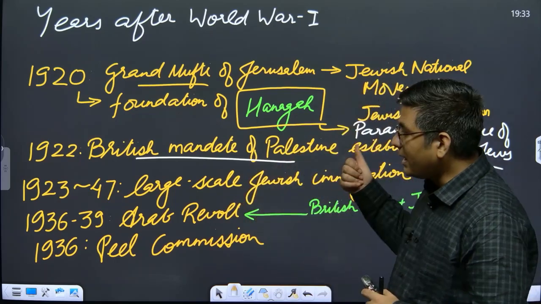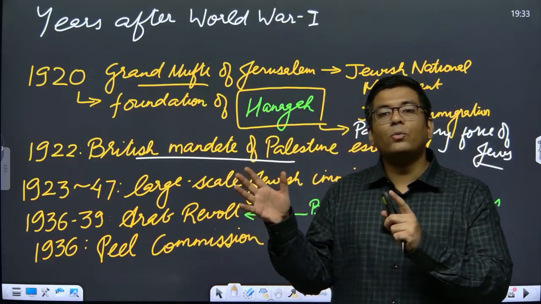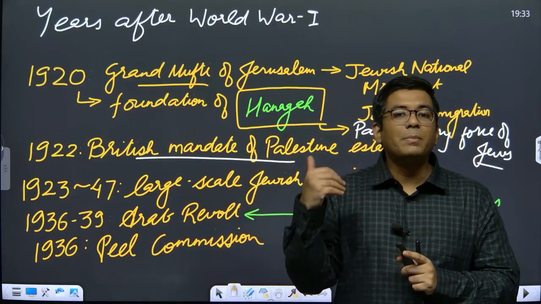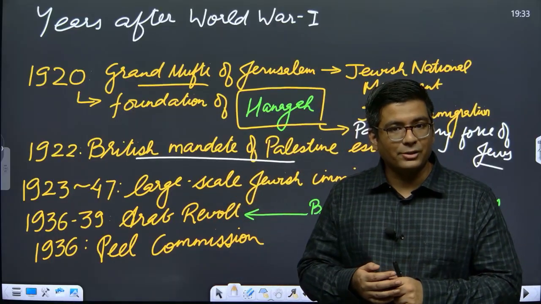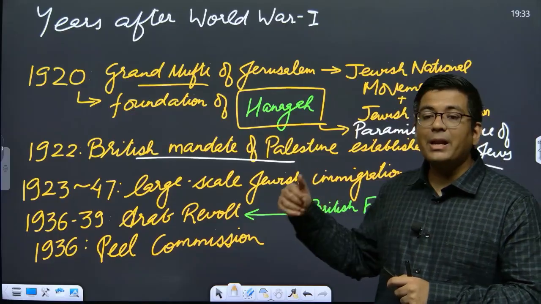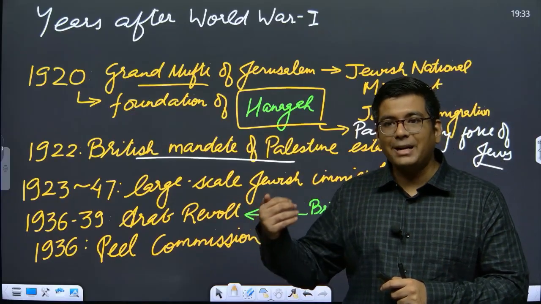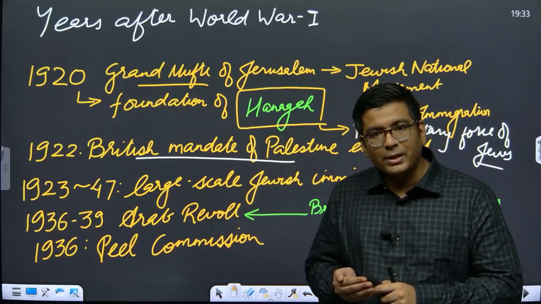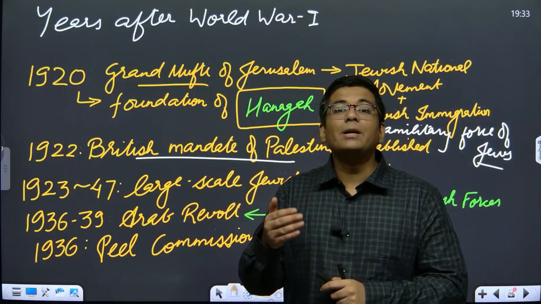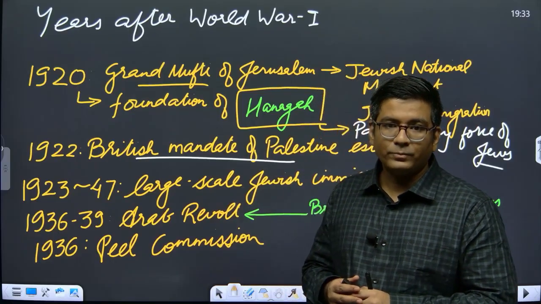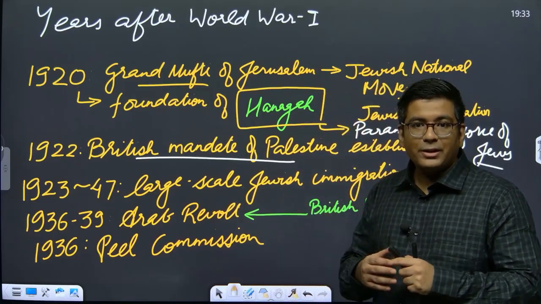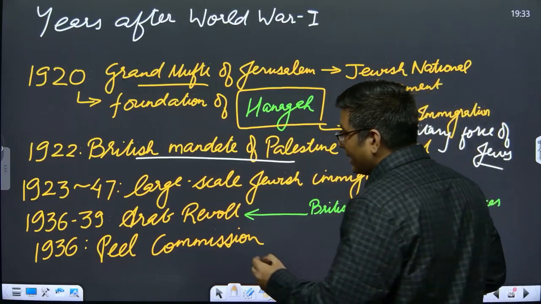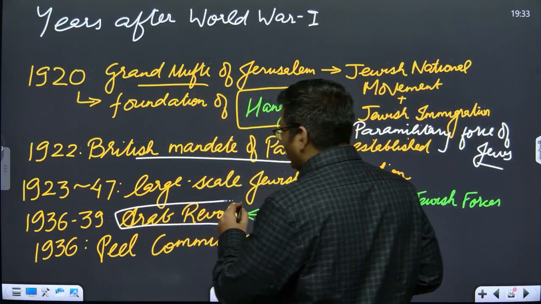The first one, that Jews now have control over some sectors of the economy that is built on the support of foreign nationals. And at the same time there are Arabs who are pushing back, saying this is our land, we have been residing here for long, and you cannot be doing this to us. So this tussle between the two sides then culminated into something called the Arab Revolt.